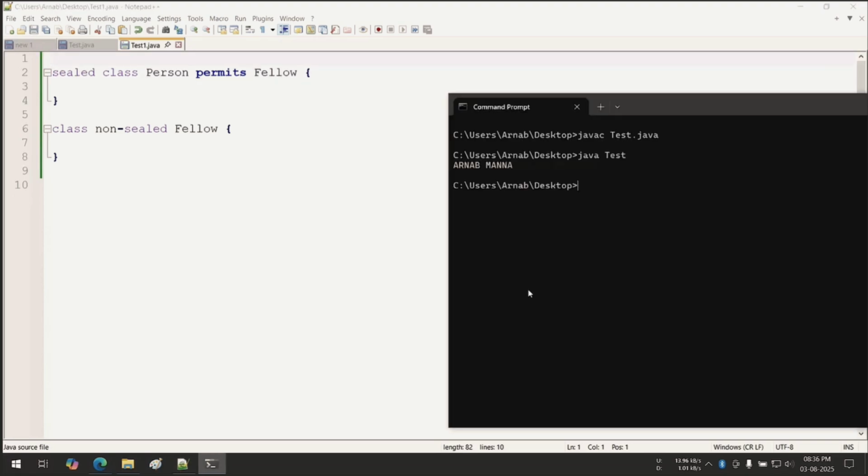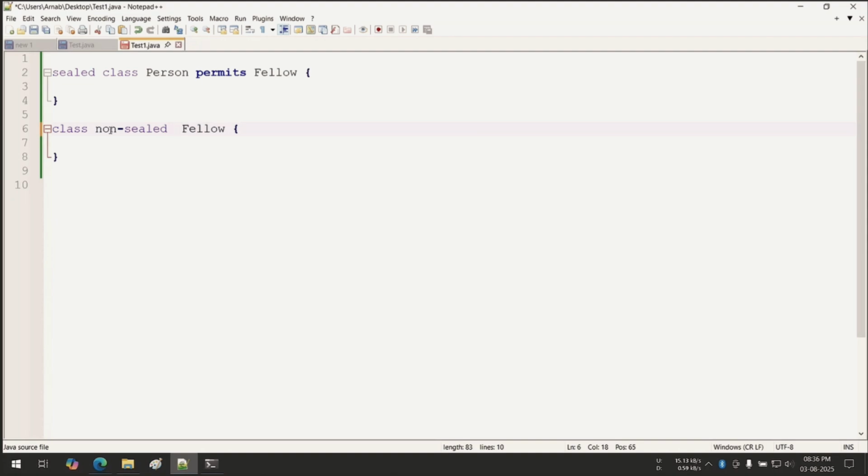Javac test1.java. There is some problem. Non-sealed is not working like this. What is the problem? Non-hyphen sealed, public non-sealed.